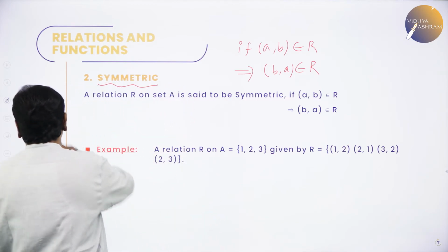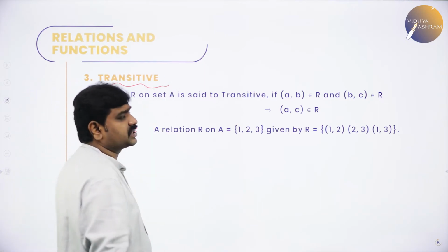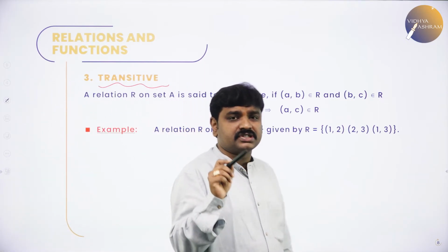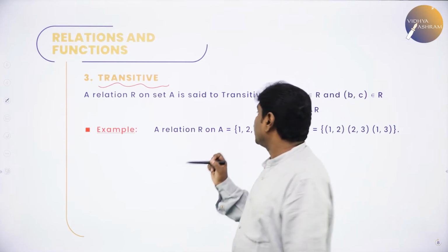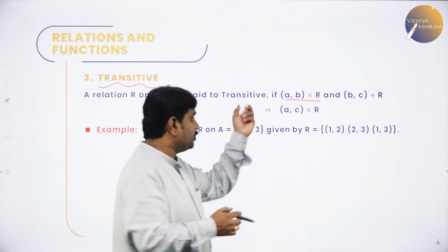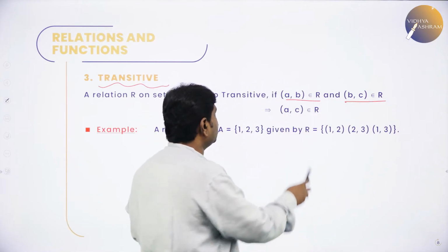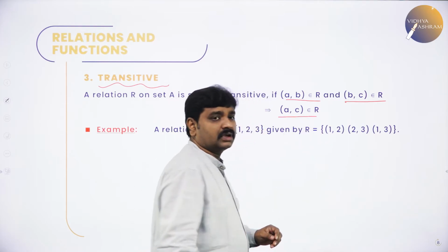Then we have transitive. The next relation is what? Transitive. What is a transitive relation? A relation is said to be transitive if (a,b) belongs to R, if you have the ordered pair (a,b) in R and (b,c) belongs to R. (a,b) is in R and (b,c) is in R, then (a,c) should be in R.